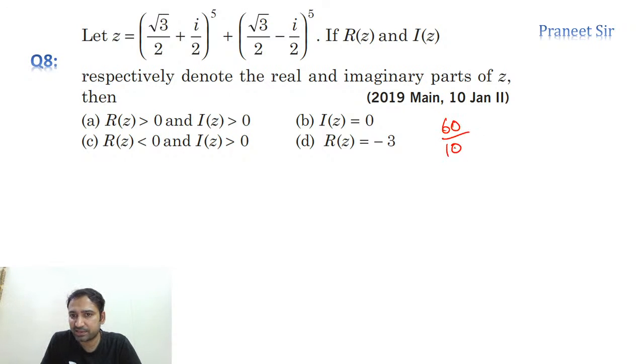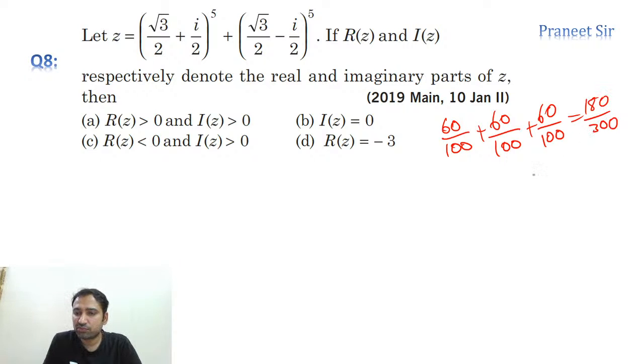60 out of 100 plus 60 out of 100 plus 60 out of 100 in 3 subjects, which is 180 out of 300. So your percentile will be more than 99 percentile. It should be greater than 99 percentile actually, and your rank will be less than 10,000 definitely.